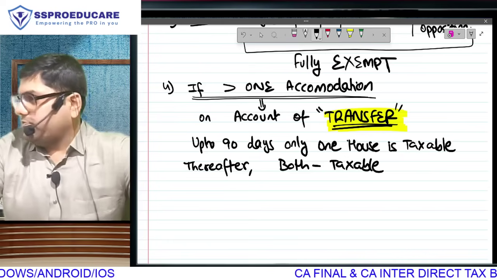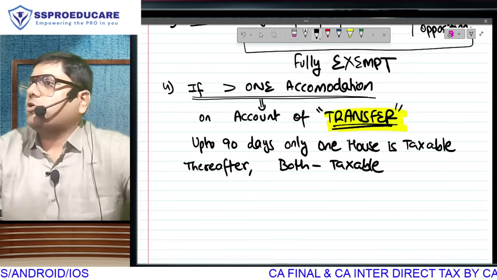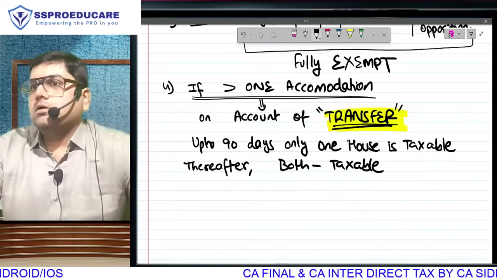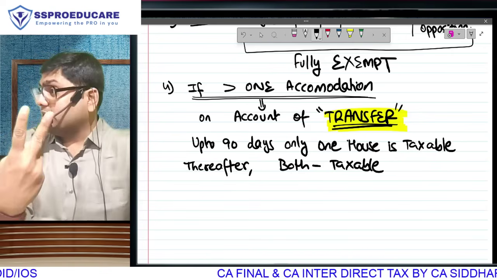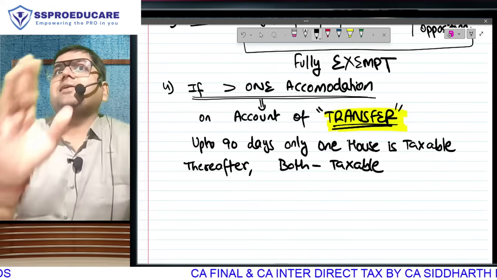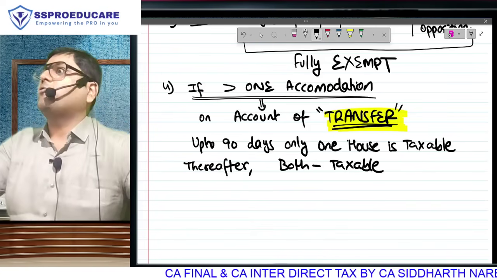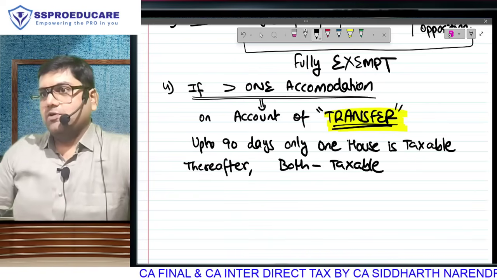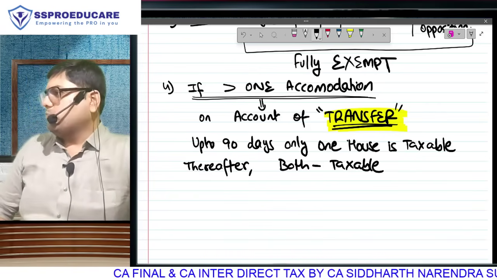You have been transferred from one city to other. Because of that, you are occupying a house in both cities. If your boss is giving you two houses, it is double perquisite. But till 90 days, we won't count one of them. Obviously, don't count the higher one. Pay tax on the lower one for 90 days. But from the 91st day, both will become taxable.